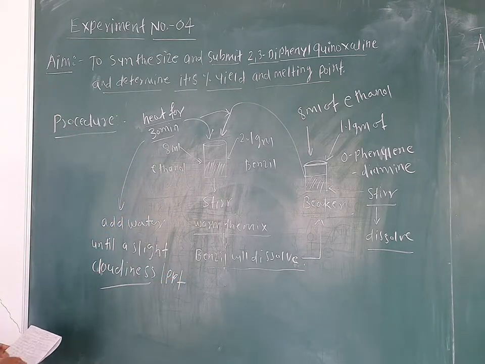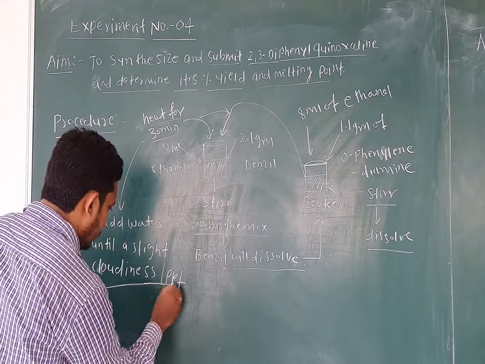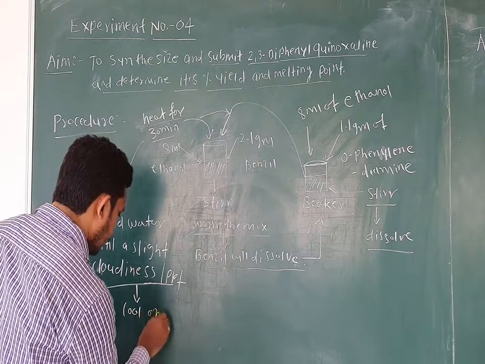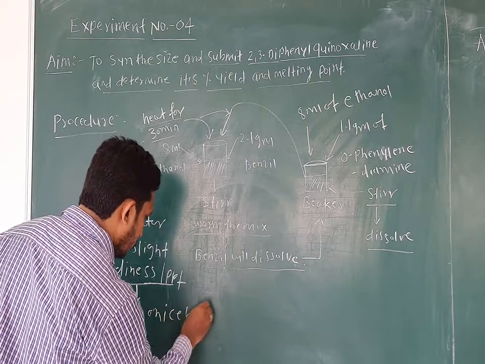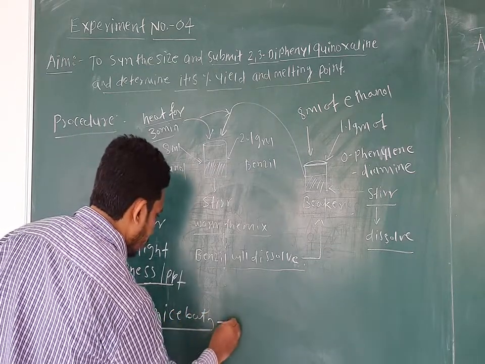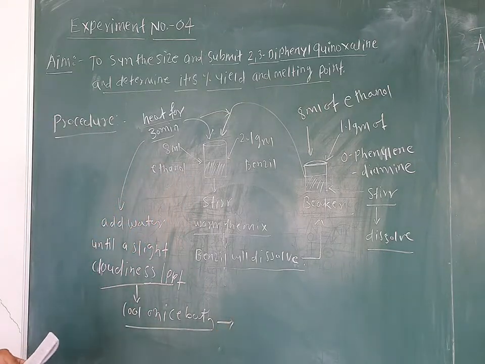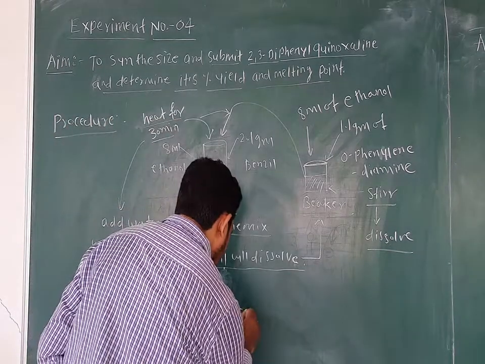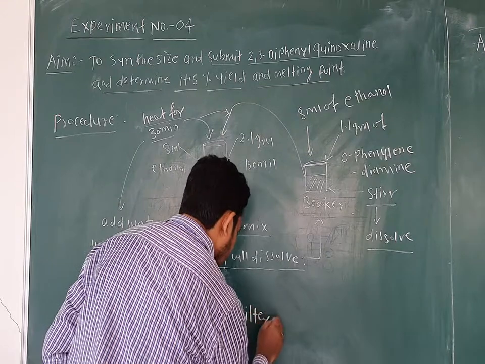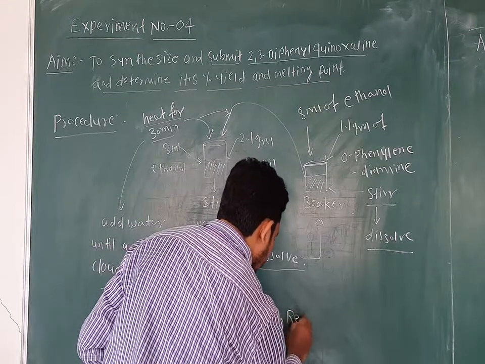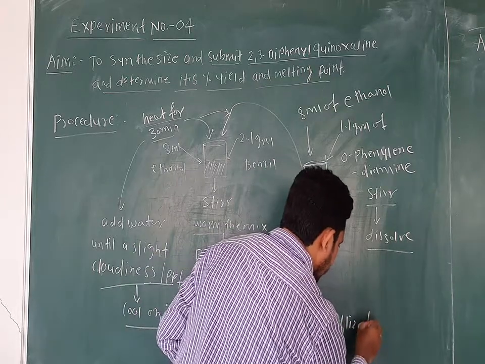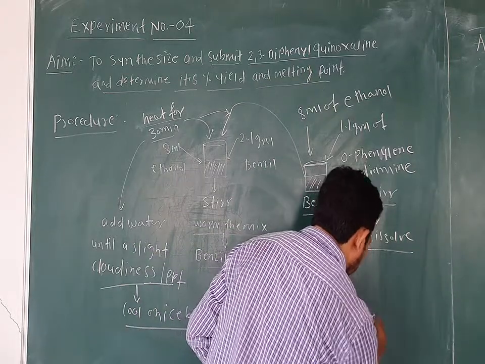After the formation of the precipitate, you have to cool it on an ice bath. After 10 minutes of cooling on the ice bath, you have to filter, and then recrystallize from ethanol.